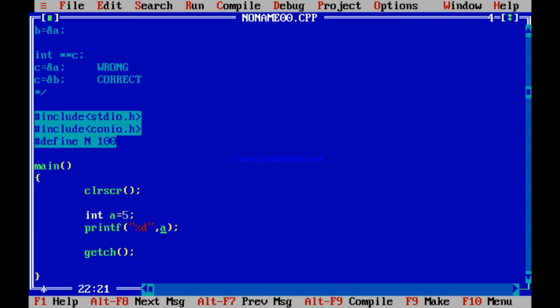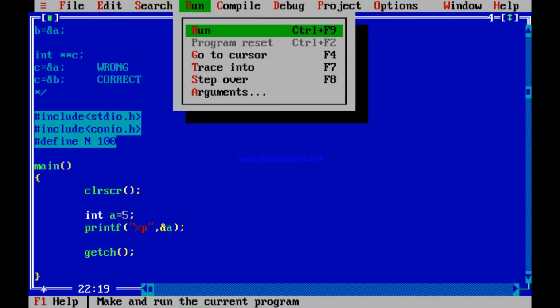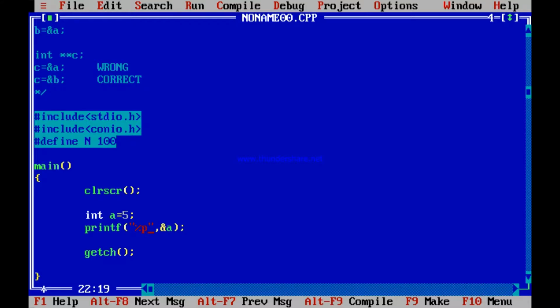But what if I print address of a? Not percent d, very sorry. An address can be printed only by percent p. So I made a mistake. Address of a. Let me see what it prints. FFF4. What does that mean? That means that FFF4 is a location which contains 5.